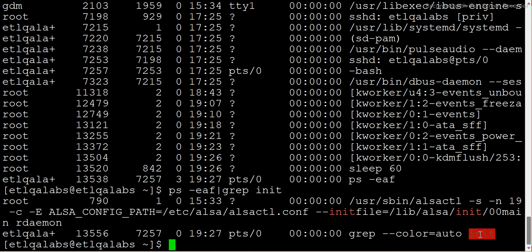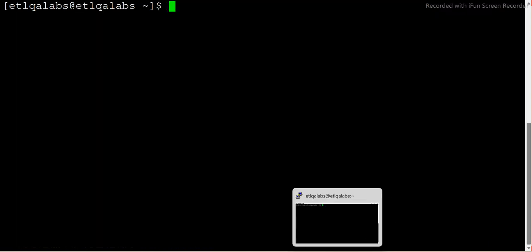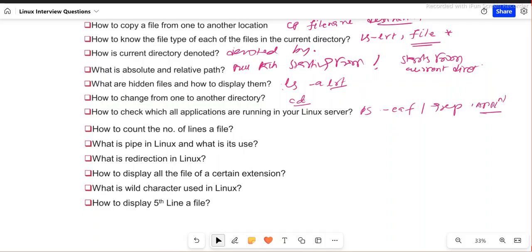Similarly, if you are running some application, you know the application name, for example, Word doc or anything, you can just grep with that particular name and you will get all the process details. So this is basically the process ID, correct? And all those details you can find out. So ps is a command, basically ps hyphen eaf. There are a lot of other options with ps that you can use.